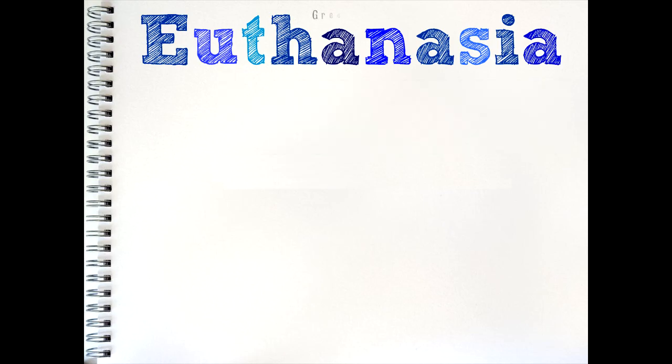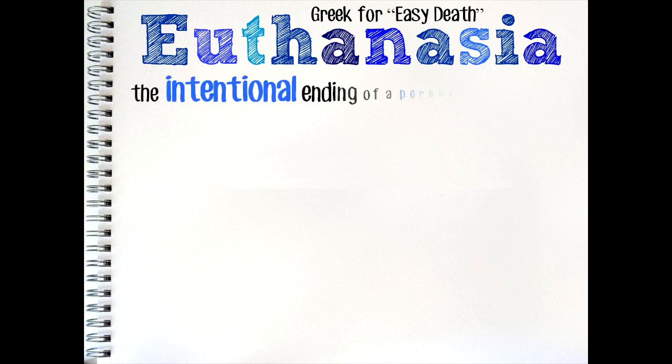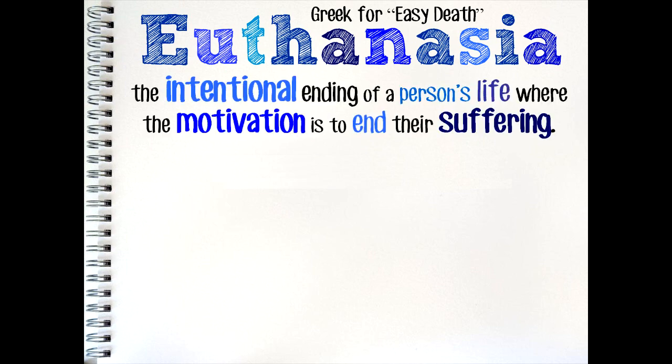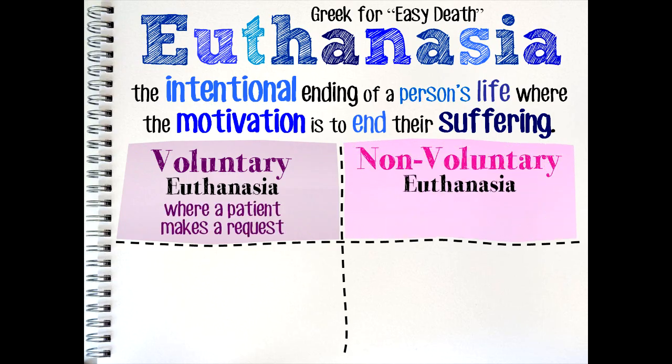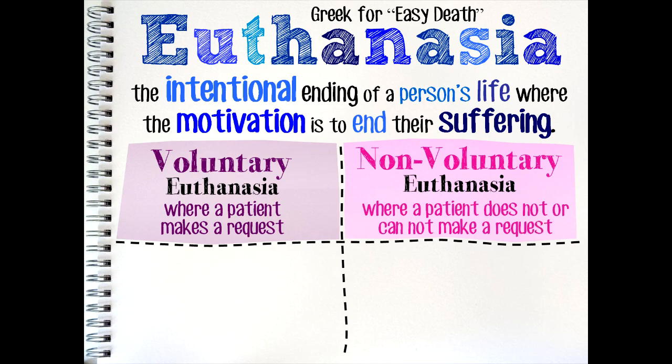Euthanasia is originally a Greek term meaning easy death. It is defined as the intentional ending of a person's life where the motivation is based on a desire to end a person's pain or suffering. Voluntary euthanasia is when a patient makes a request to have their life ended. Non-voluntary or involuntary euthanasia is when a patient does not or cannot make a request for their life to be ended.